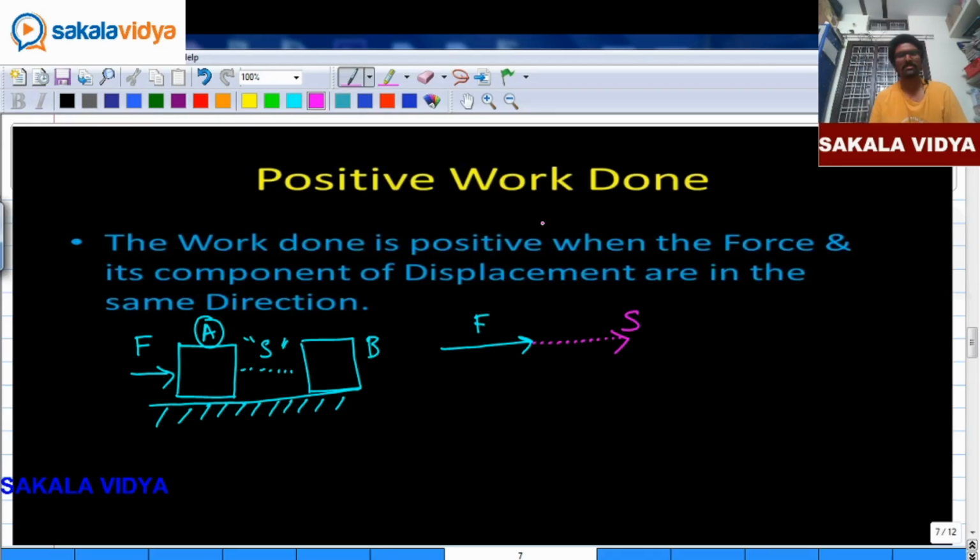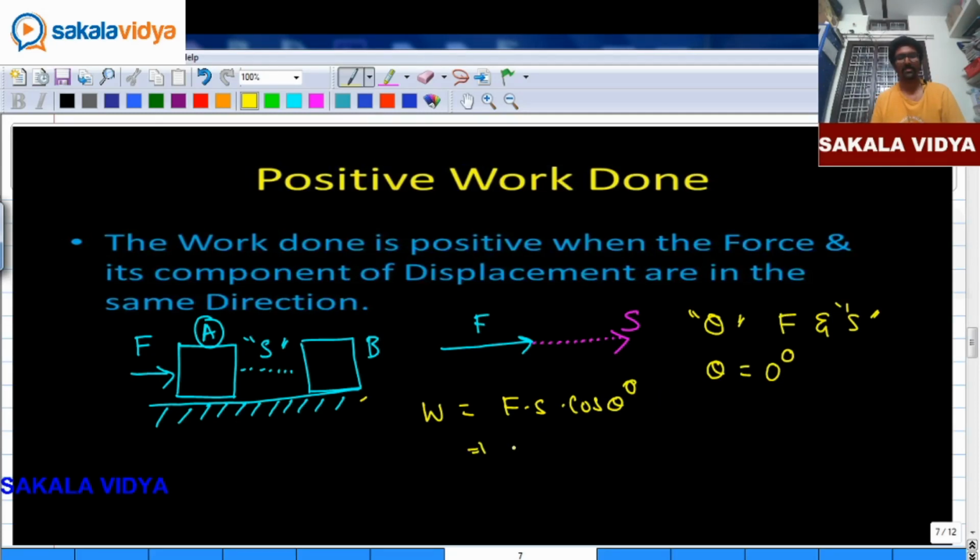So what do you observe here? What is the angle between force and displacement? Theta is nothing but 0 degrees. So work done is equal to F into S cos theta. In the place of theta, if you substitute the value 0, so F into S into cos 0. Cos 0 is nothing but 1. So work done is equal to force into displacement.